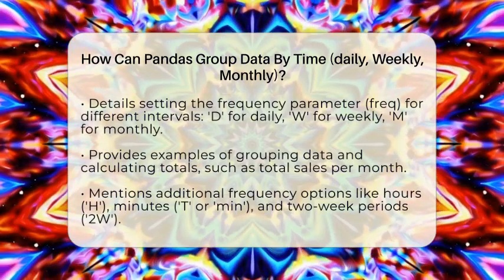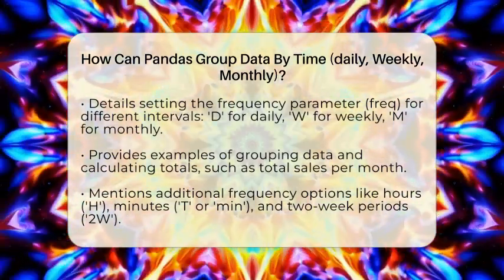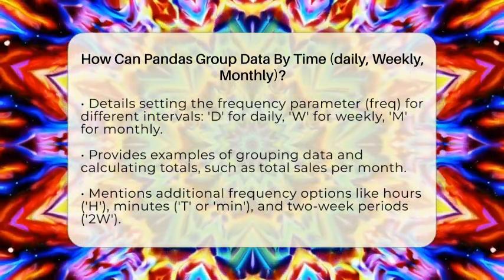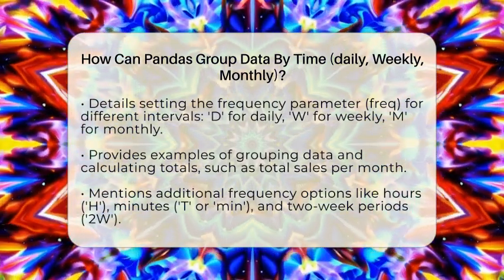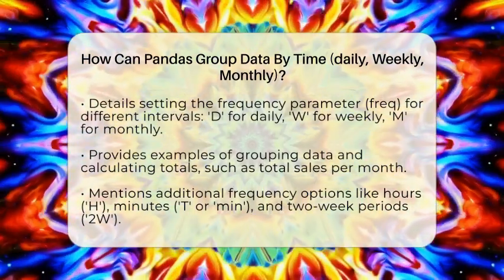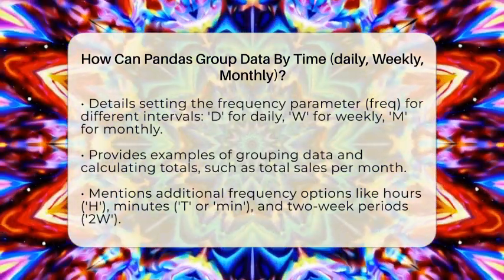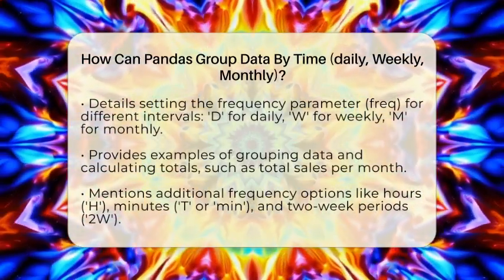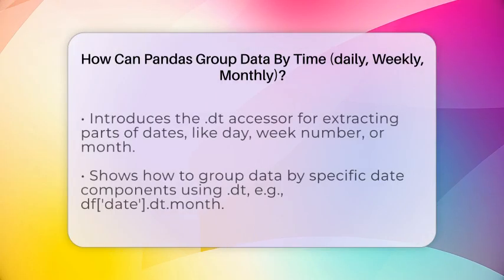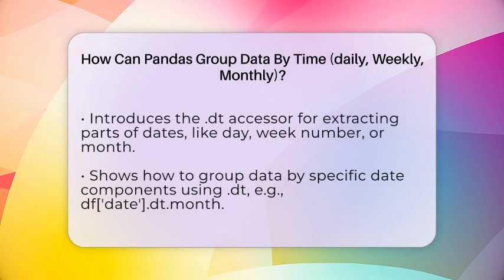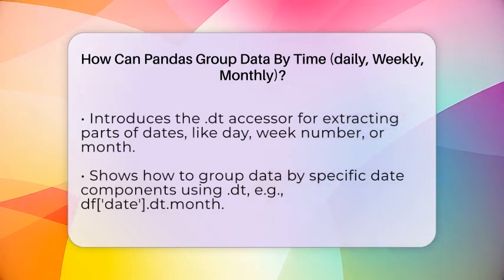Frequency strings are simple codes that tell pandas how to group the data. Besides daily, weekly, and monthly, you can also use hours with H, minutes with T or min, or even 2-week periods with 2W. You can customize these further if needed. For example, grouping every 3 months uses 3M.